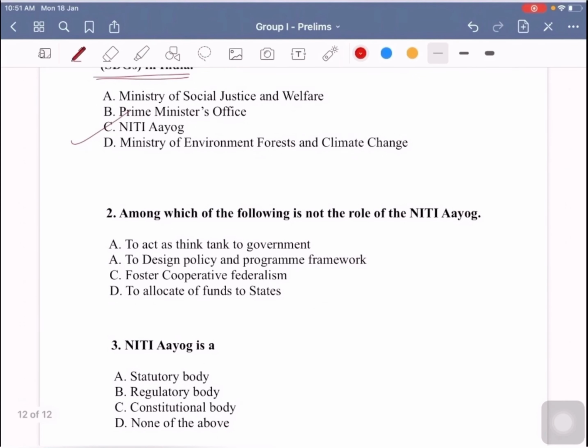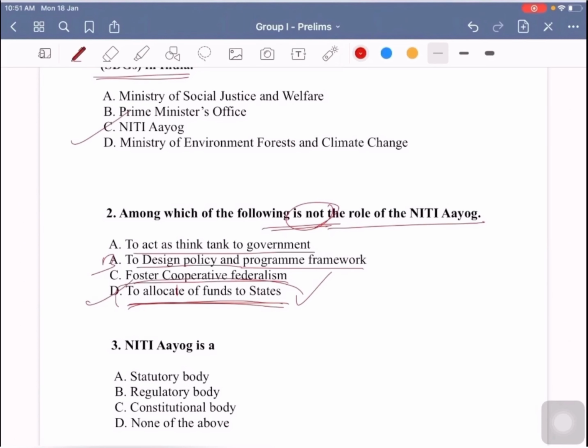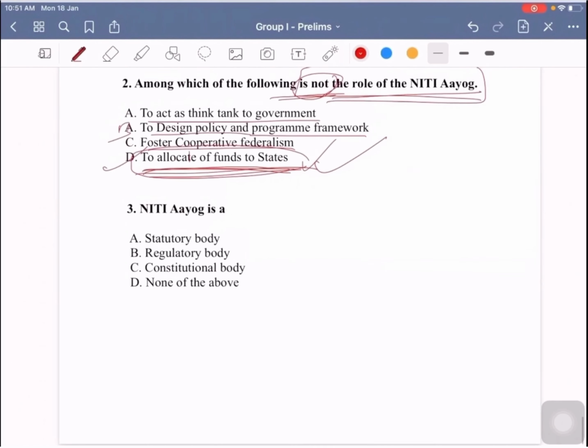The second question is: which of the following is not the role of Niti Aayog? You have to concentrate on this aspect, not the role of the Niti Aayog. Option A is to act as a think tank to the government. Option B is to design policy and program framework. Option C, foster cooperative federalism. Option D, allocation of funds to states. Here the answer is option D. The allocation of funds to states is not the role of the Niti Aayog, whereas the Planning Commission has this role.